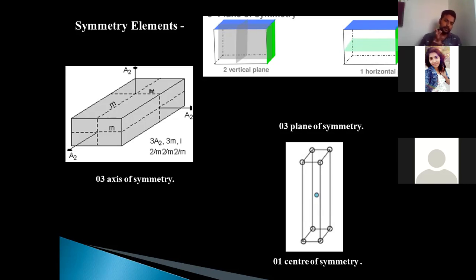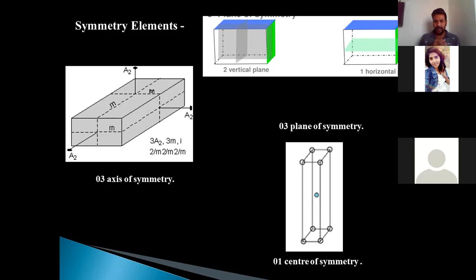So in this system, the three axes of symmetry are of two-fold symmetry. Means whichever axis you choose to hold the crystal, along which if you rotate the crystal, the referred face will repeat itself only twice. So there is no threefold or fourfold axis of symmetry. Only two-fold axis of symmetry is there. Means there is only a possibility of repetition of a face for only twice.